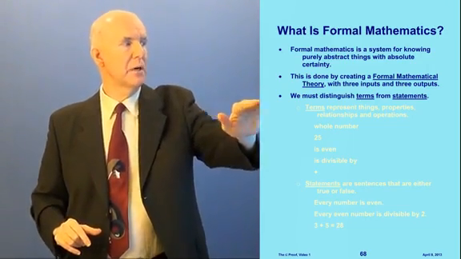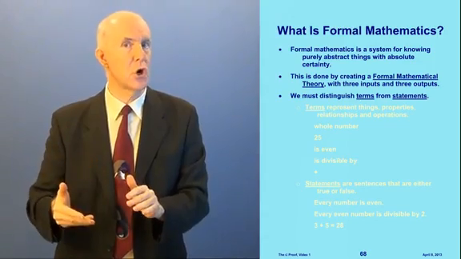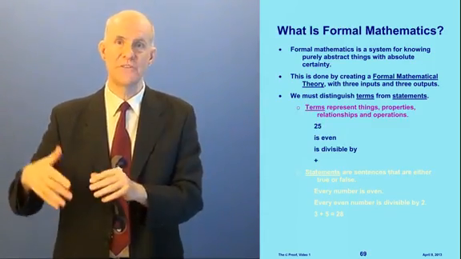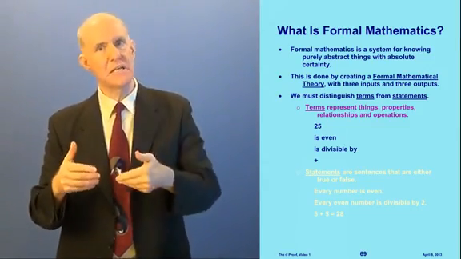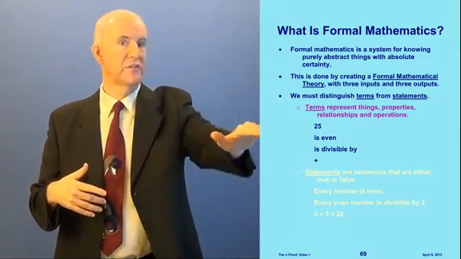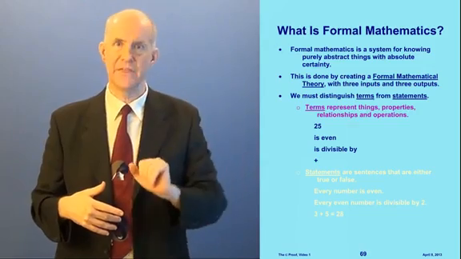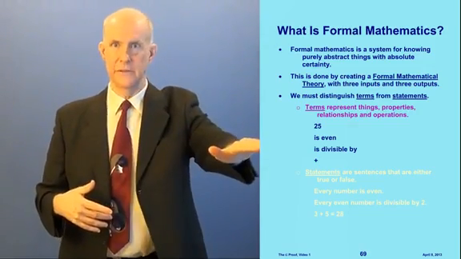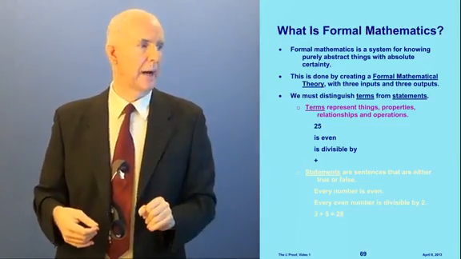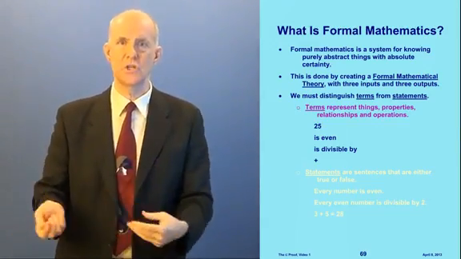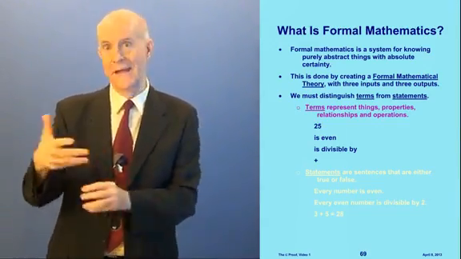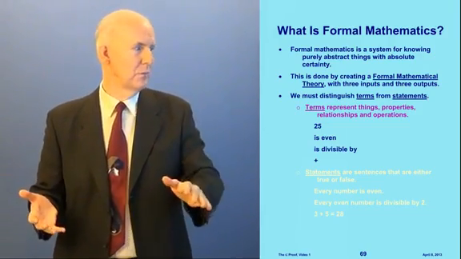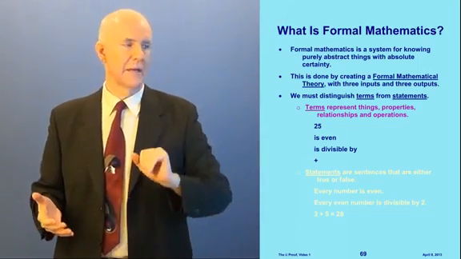In our theory, we must distinguish between terms and statements. Now, terms represent things and properties and relationships. For instance, 25, that's a term, that's a thing. Is even, well, that's a property, is a number even or not. Is divisible by, well, that's a relationship between 2 numbers. 8 is divisible by 2, that's true. 8 is divisible by 5, that's not true. Plus, that's an operation.